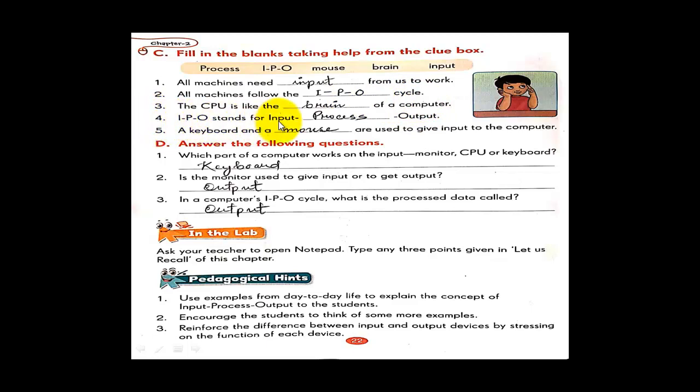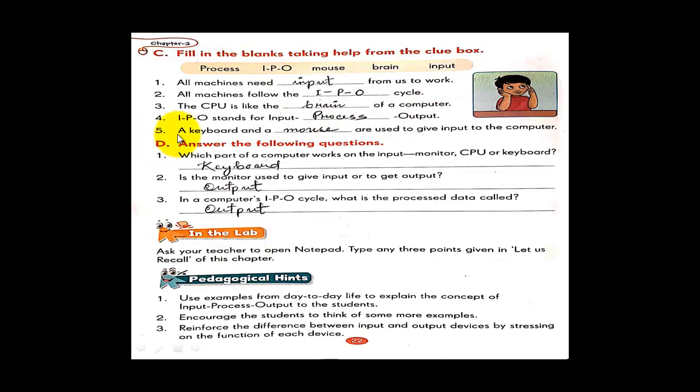Now IPO stands for input. I is for input, O is for output, and the dash given is for P, that is process, input process output. These we have been doing since the starting of chapter number 2.